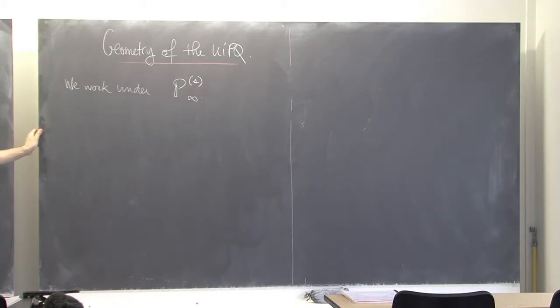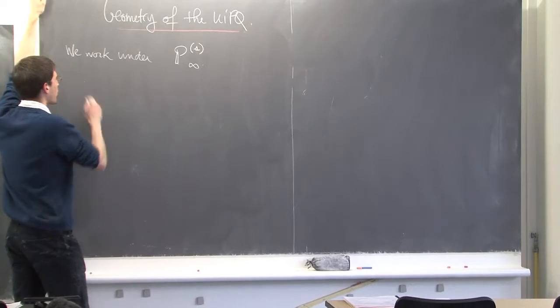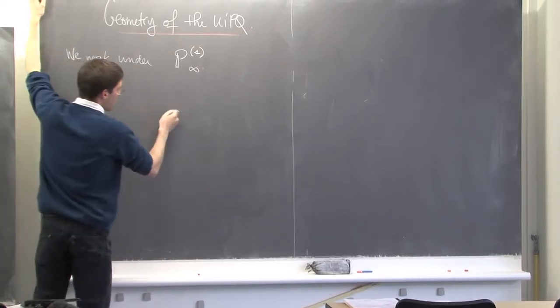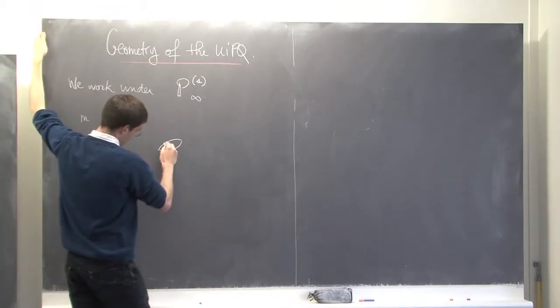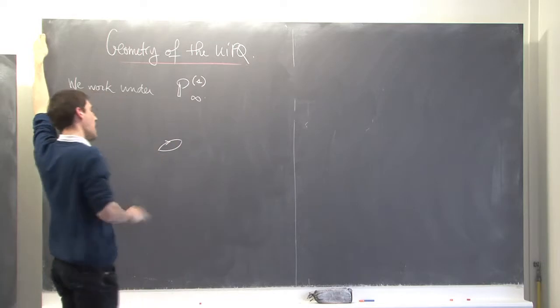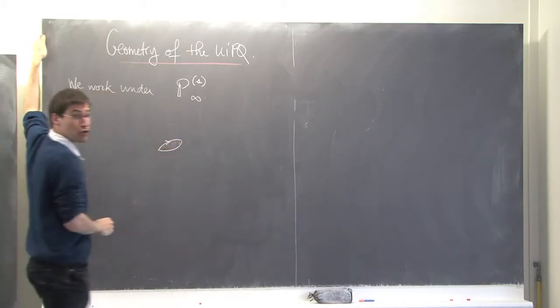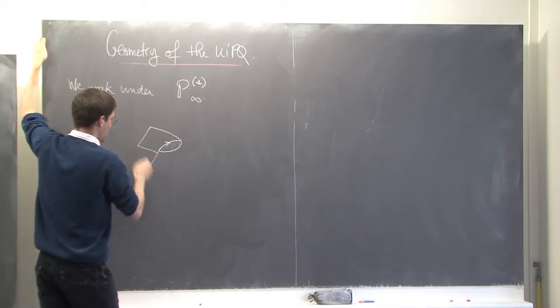Let me remind you what this measure is about. M under this probability measure is a random infinite planar map such that the face adjacent on the right of the root edge has degree 2, and all the other faces are quadrangles.